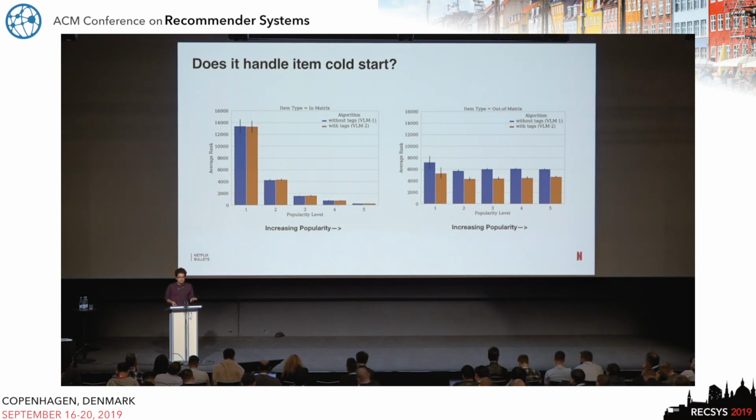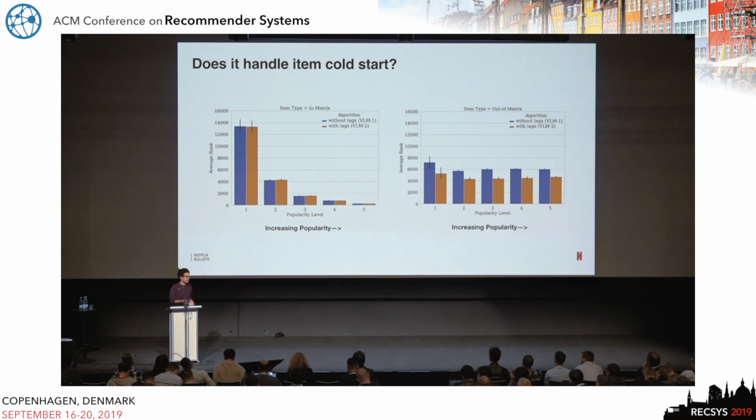And then we also divide those items in terms of their popularity in the original uncensored data set. And we try to see whether including tags or not including tags helps. So the blue bars are for the model which doesn't include tags, and the brown bars are the one which uses tags. And lower is better because I'm showing average ranks.